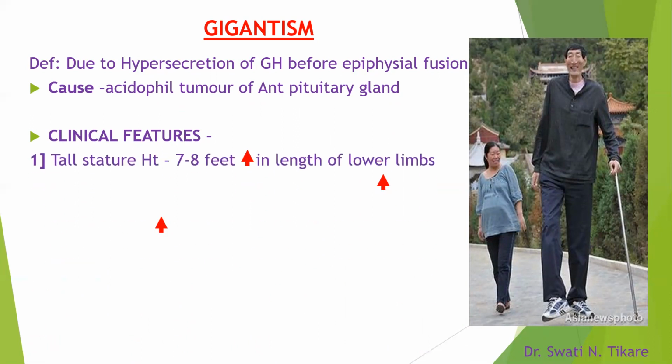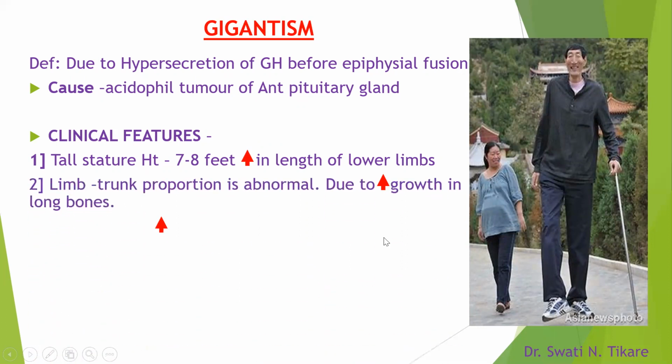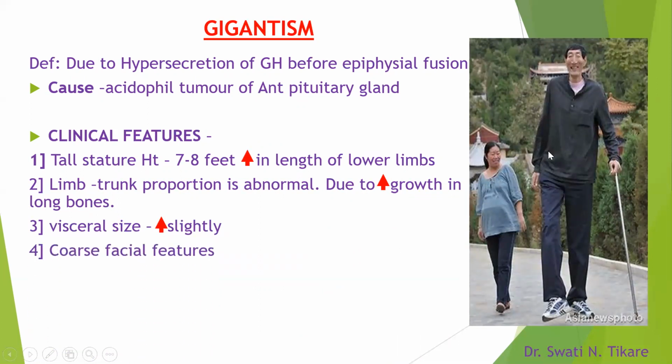Coming to the clinical features, the persons are tall statured, height varying from 7 to 8 feet. What is more profoundly seen is that the limbs are much longer, and there is an imbalance between limb and trunk proportion, due to the excess growth of the long bones. The viscera are also slightly increased in size. Their facial features become coarse.